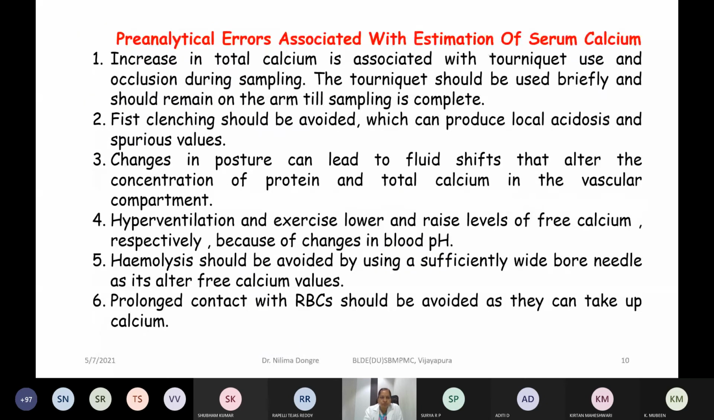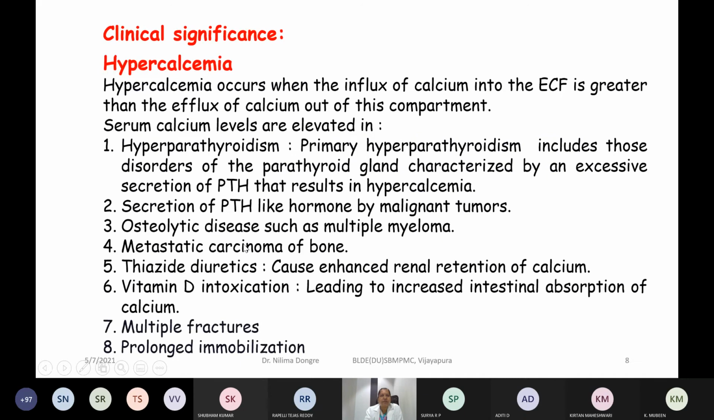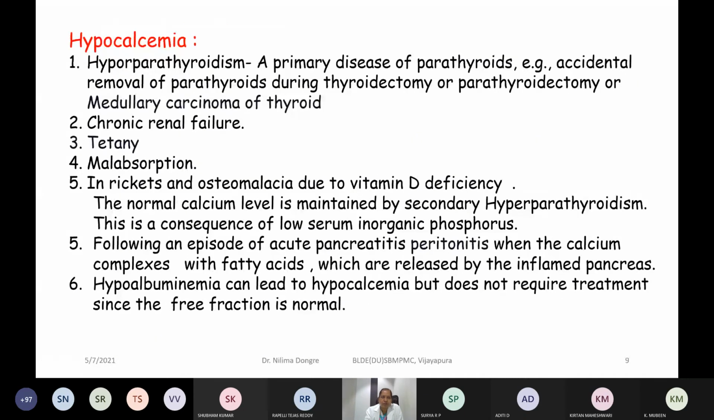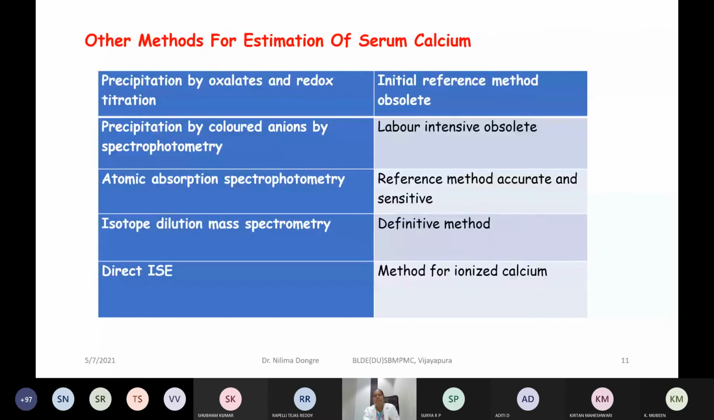Once you write the normal levels, here you have to write your report. After calculation, whatever your report is, you write it here. And then you write the clinical significance. Both the conditions you have to mention, hyper and hypo. Next, in addition, other methods we have to mention. And for any particular method, if pre-analytical errors are given, you have to write that. So these are the points and headings under which you are supposed to write all the quantitative type of experiments in your record book, right?